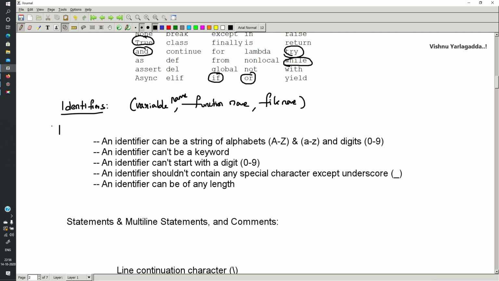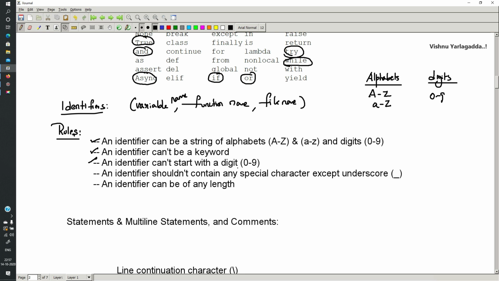What are the rules that we have to follow to create an identifier, that is, any variable name or function name in Python? The first thing is, an identifier can be a string of alphabets, meaning capital A to capital Z and small a to small z. It may also contain digits, from 0 to 9. And second, an identifier cannot be a keyword. Any of these keywords cannot be used as a variable.